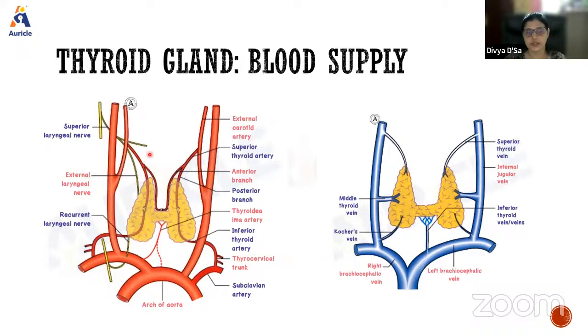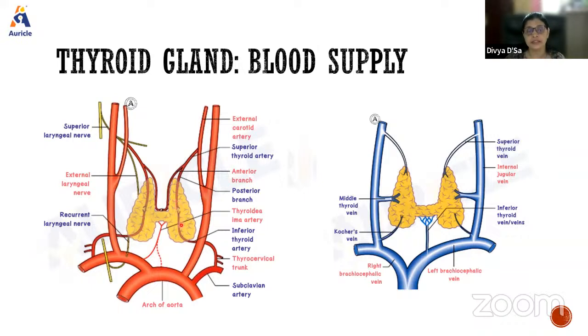Now the blood supply. It is mainly by the superior thyroid artery, a branch of the external carotid artery. It divides into anterior and posterior branches and supplies the corresponding surfaces.